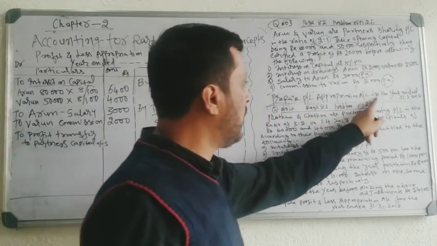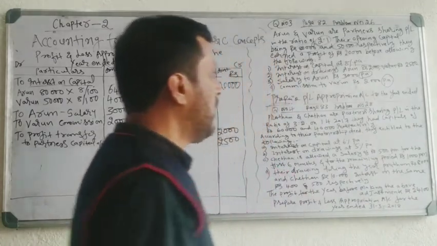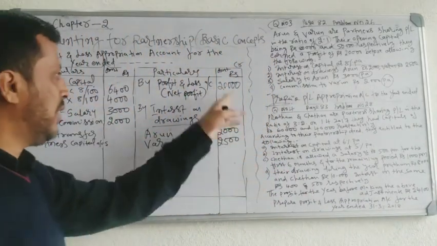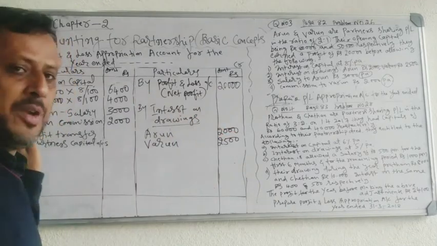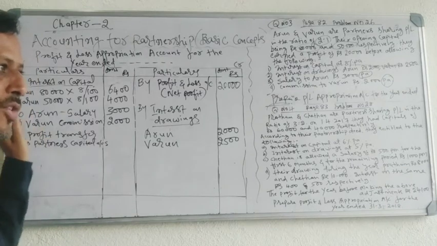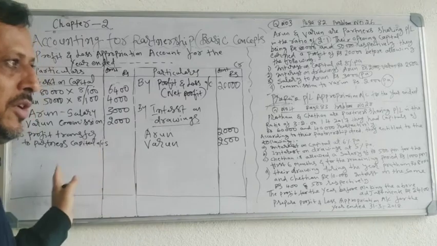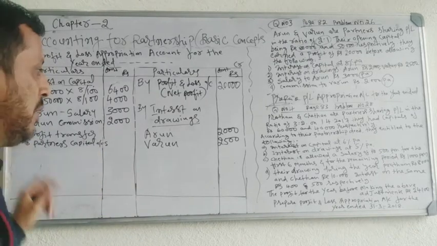Prepare profit and loss appropriation account. We have made the entries. Credit side net profit, credit side interest on drawing, debit side interest on capital, debit side Arun salary, debit side Varun commission, and see the balance. Whatever the difference of profit is there, whatever the surplus of profit is there, divide among partners.